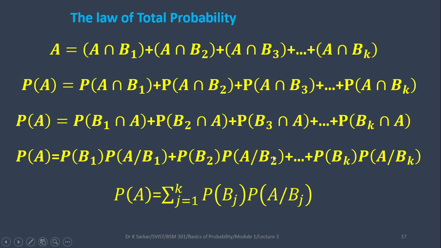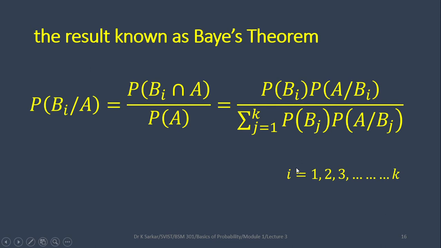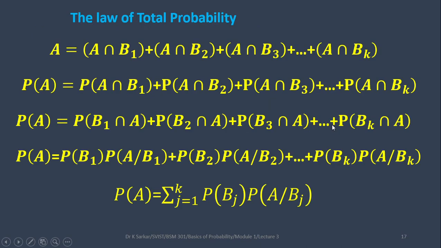In this way we have written all the terms, and if we take the summation, then we will have probability of A as summation over j equals 1 to k, probability of Bj into probability of A when Bj occurred. So look now here in the theorem, probability of A has been written in the denominator in this form. That is the law of total probability.